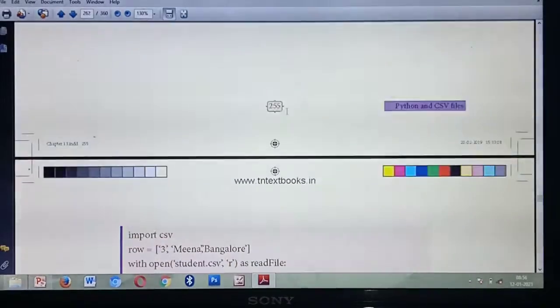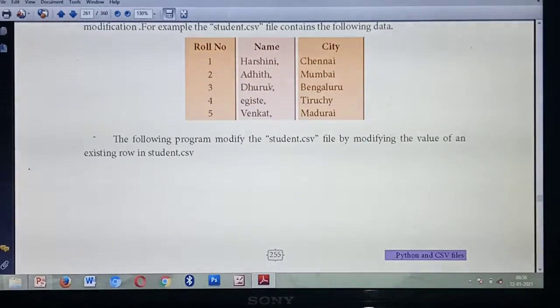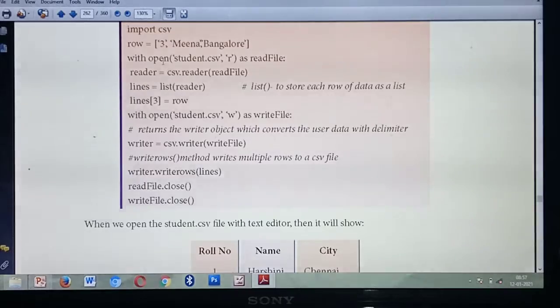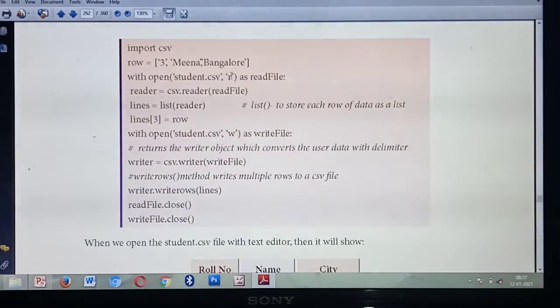Already the third row detail, what's the third row detail? Listen, Guru, Bangalore. Already they have given in the third row Guru, Bangalore. But you are going to change the third row detail as Meena, Bangalore. Instead of Guru, you are going to change which one? Meena, Bangalore. Understood? Listen carefully.